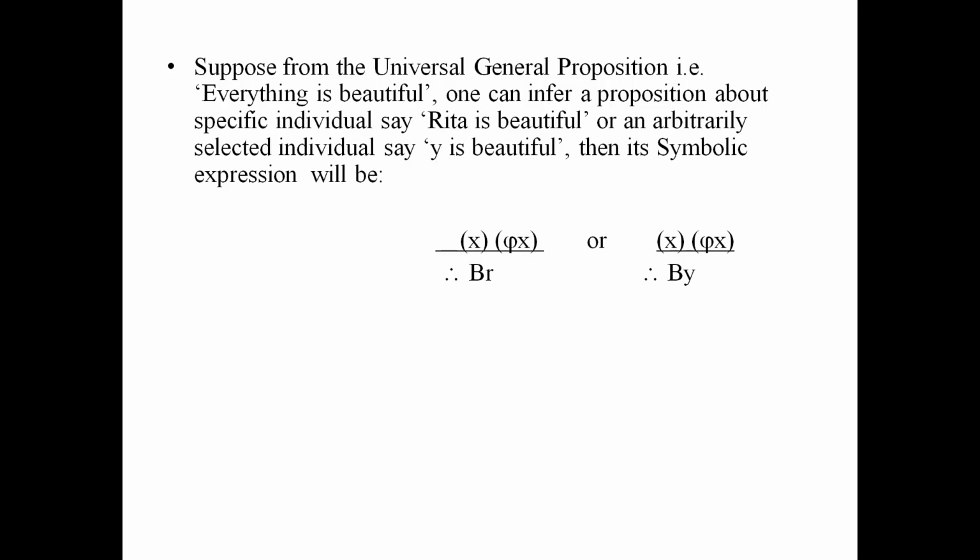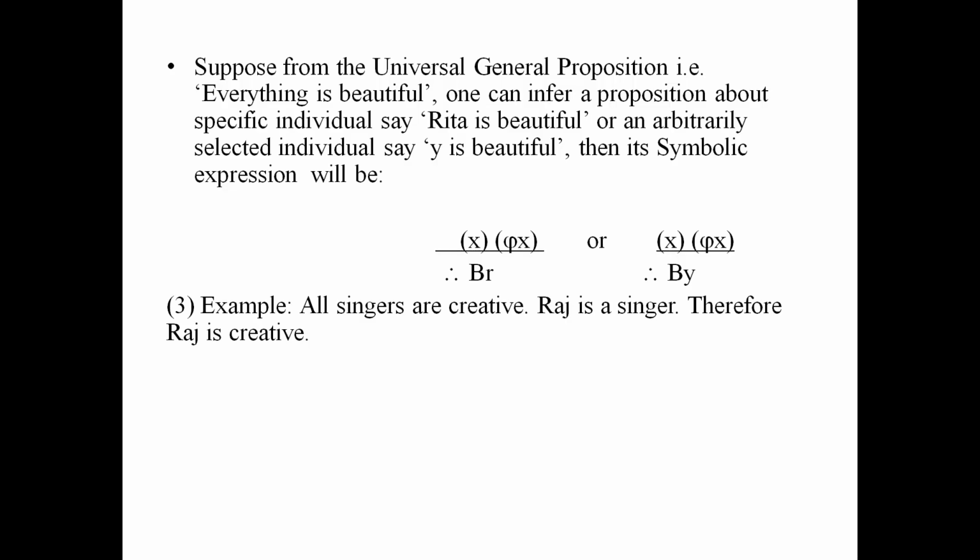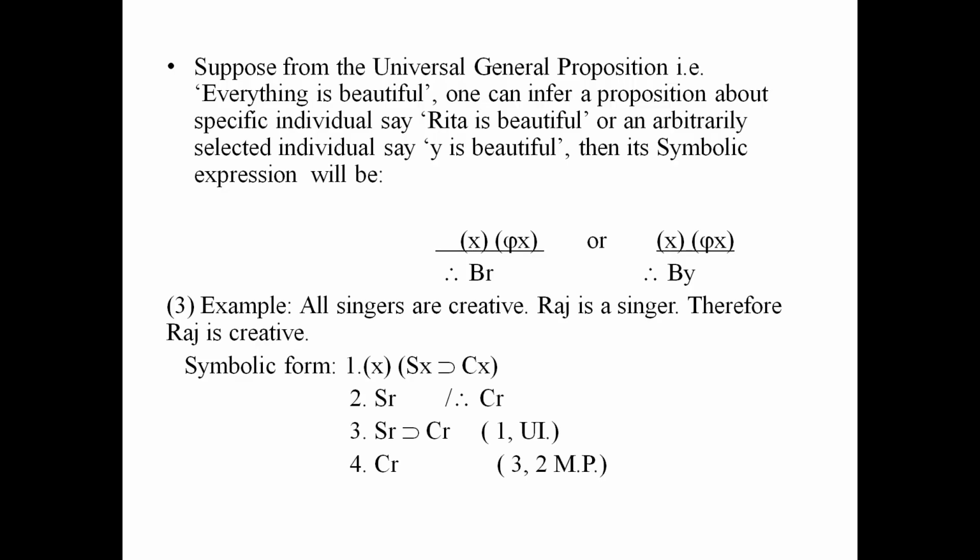Let us take an example. All singers are creative. Raj is a singer, therefore Raj is creative. This argument we can symbolize like this. First one will be universal quantifier Sx horseshoe Cx. You already know how to symbolize it. So the second premise, what will you get? Capital S small r, it is a singular proposition. And in the conclusion you will get capital C small r.